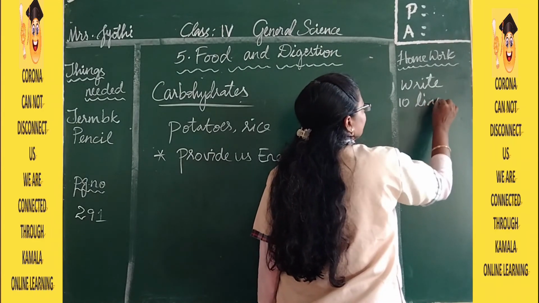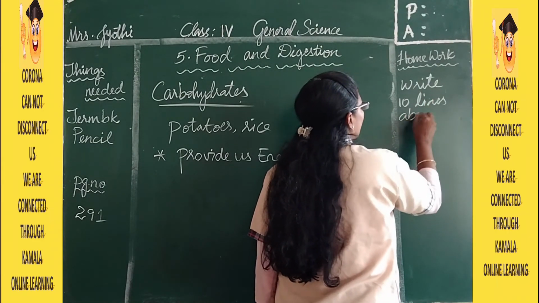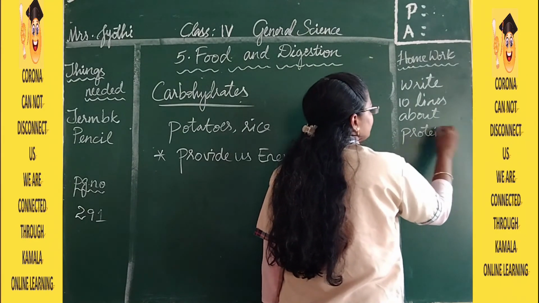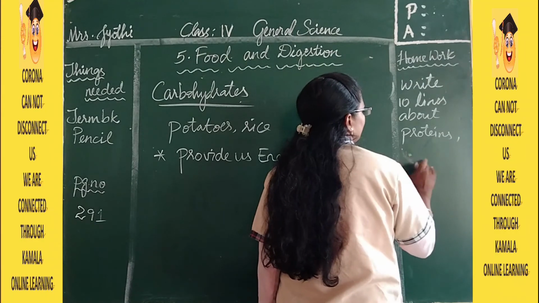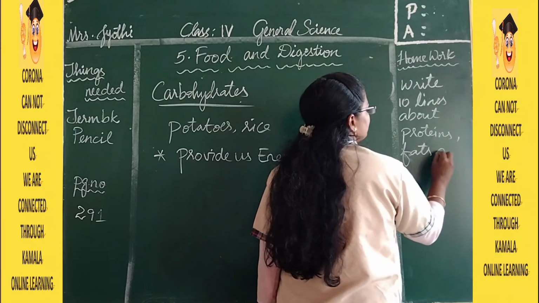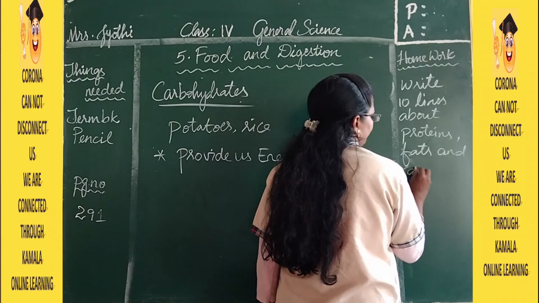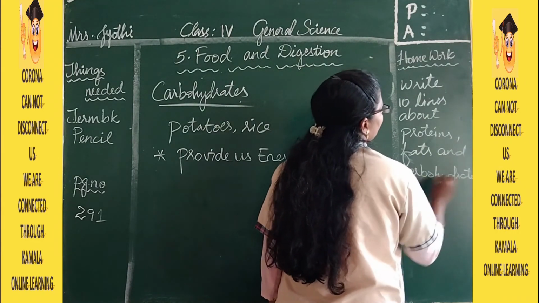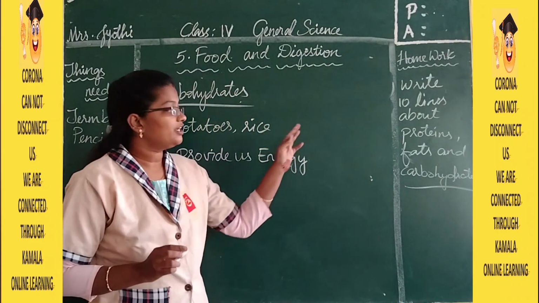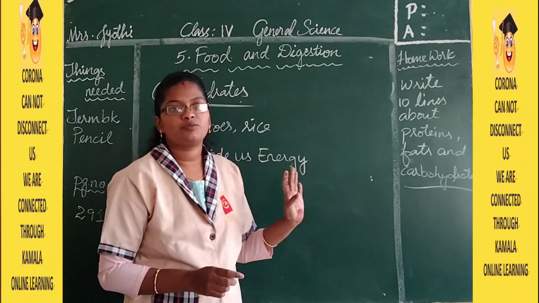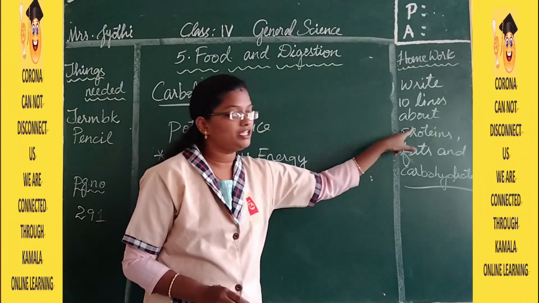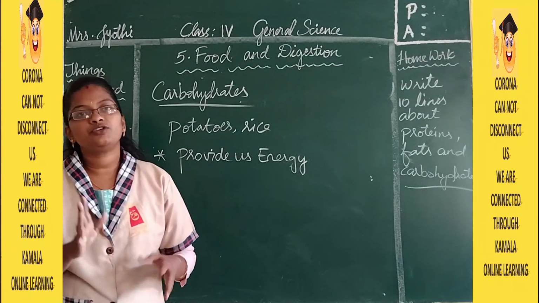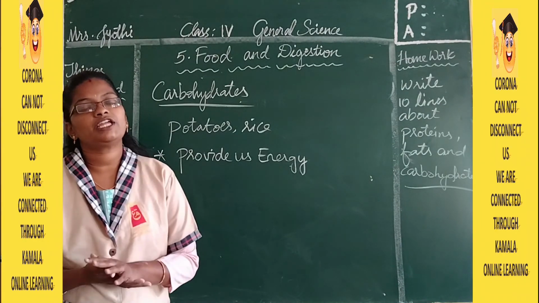Write 10 lines about proteins, fats and carbohydrates. Don't write 10 lines about proteins, 10 lines about fats and 10 lines about carbohydrates. About all three things together you write 10 lines, that is enough. What you know about these things, you write it. Read the lesson once and then write down on your own.